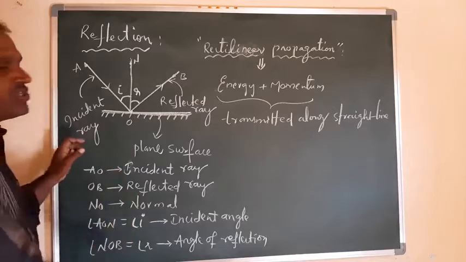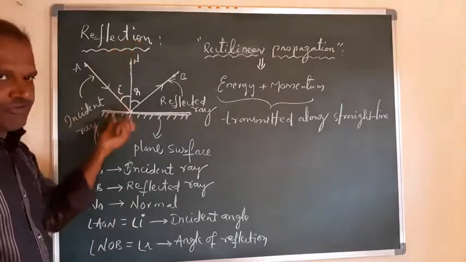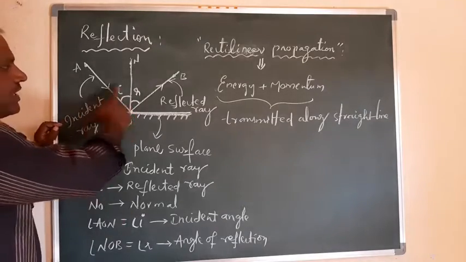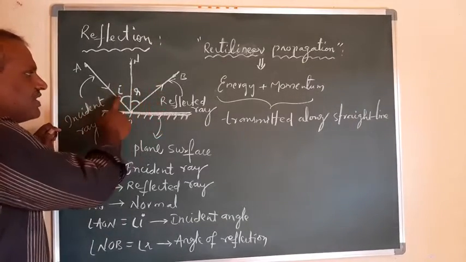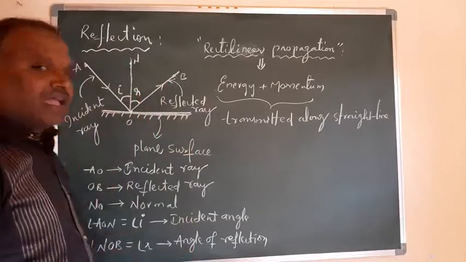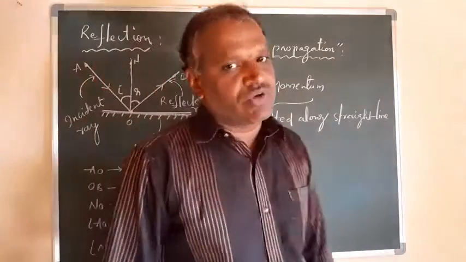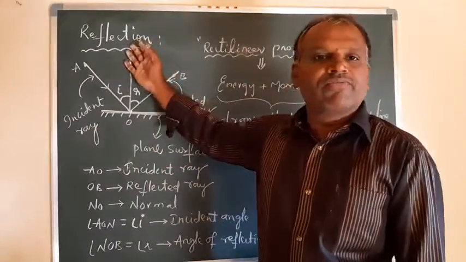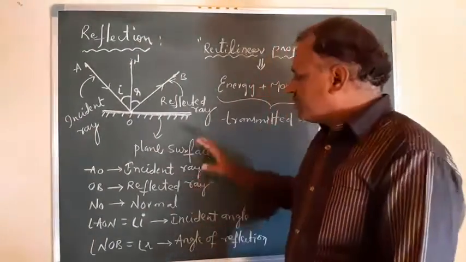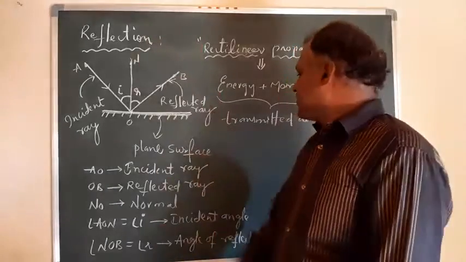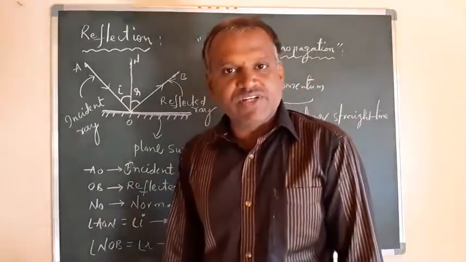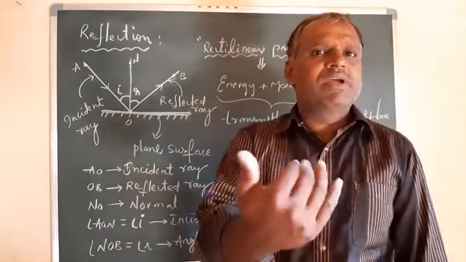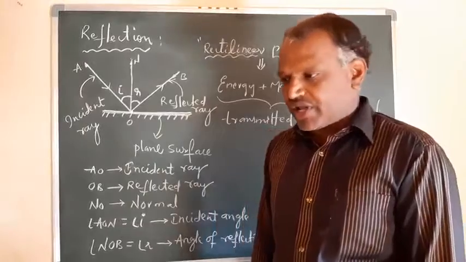So this terminology is required to explain the reflection process, right? So now you have the incident ray, reflected ray, normal, incident angle and reflection angle. This is the basic set of things required for explaining the topic of reflection, right? And now we can extend this to the types of reflections we have. What are the types of reflections, and how can we classify them, right?